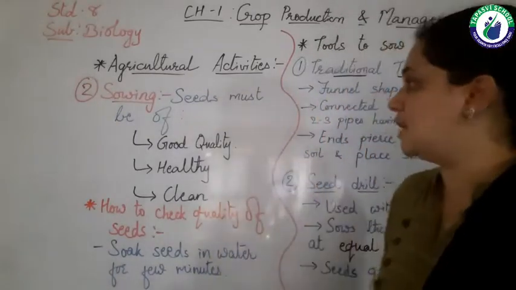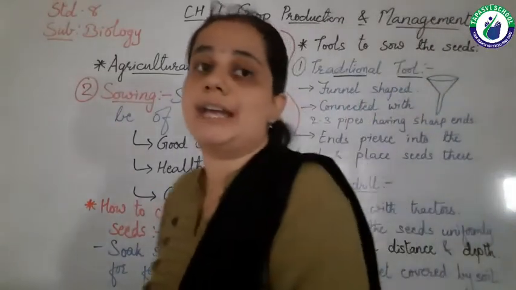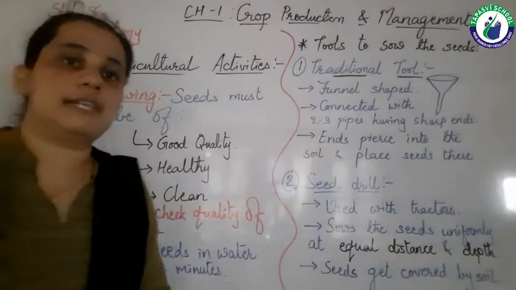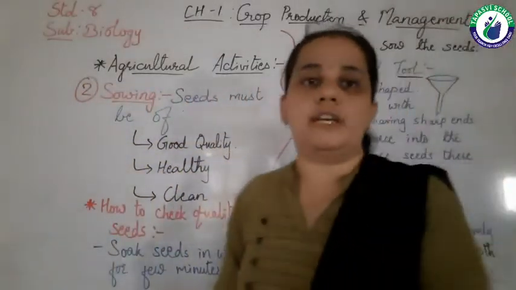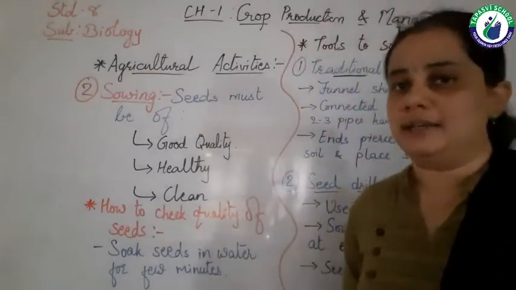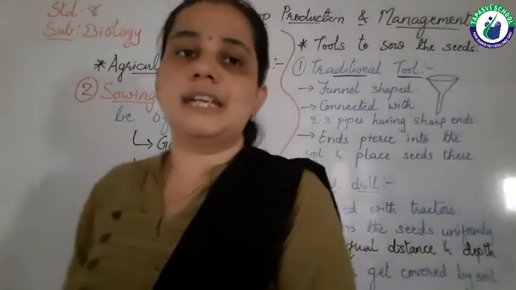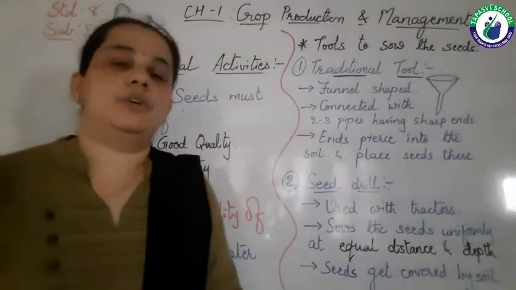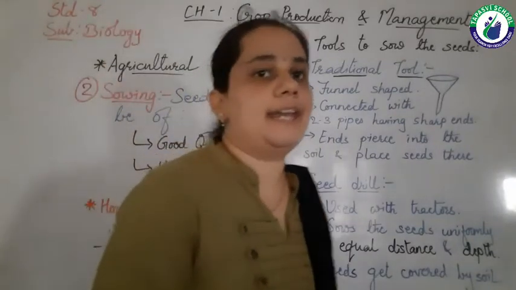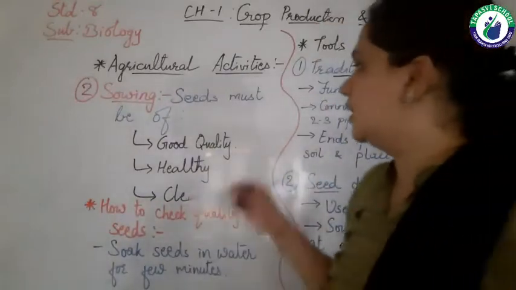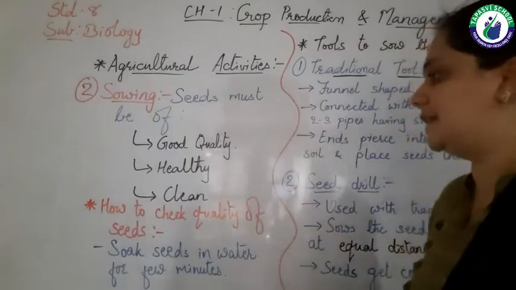Then the seeds must be healthy. Healthy seeds are necessary for sowing. Obviously if the seeds are healthy, then they will germinate and flourish into a new plant. And the seeds must be clean. It should not be dirty. So these 3 characteristics are most important: good quality, healthy and clean seeds should be there.